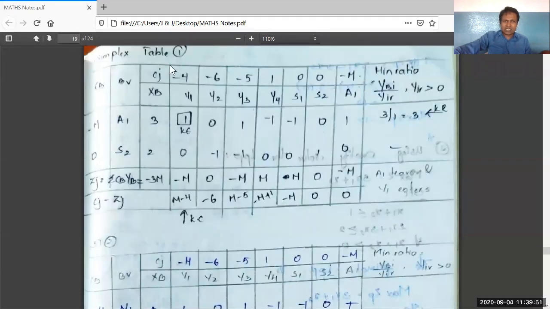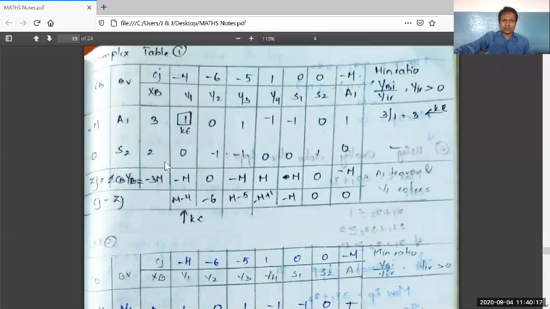Right. It is the initial simplex table. You already know how to fill this simplex table 1, or initial simplex table. These are the coefficients of basic variables. It is the basic variable column. It is the CJ column. It is the XB values. These are y1, y2, y3, y4, s1, s2, a1. It is the minimum ratio column.